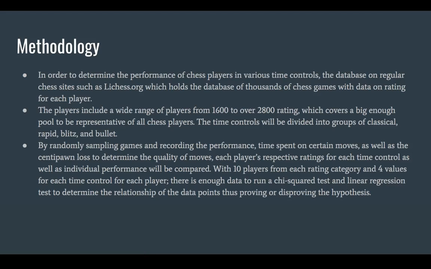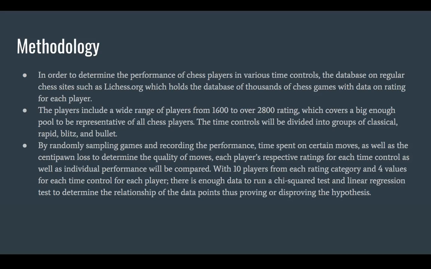In order to determine the performance of chess players in various time controls, the database on regular chess sites such as lichess.org, which holds the database of thousands, perhaps even hundreds of thousands, of chess games with data on rating for each player, will be used. The players include a wide range of players from 1600 to over 2800 rating, which covers a big enough pool to be representative of all chess players. Time controls will be divided into groups of classical, rapid, blitz, and bullet.